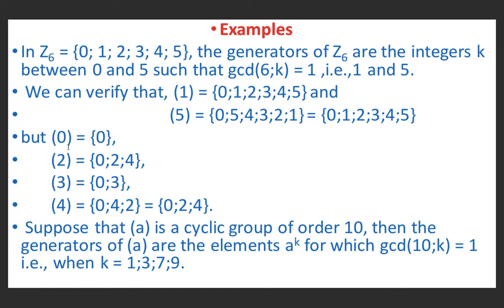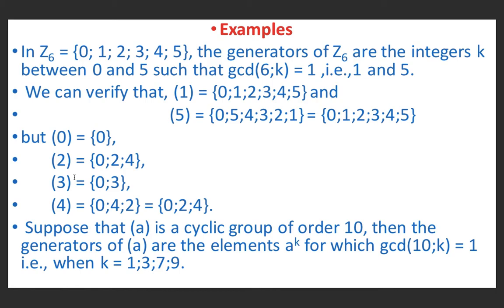But notice that the cyclic group generated by 0 is equal to {0}, the cyclic group generated by 2 is {0, 2, 4}, and the cyclic group generated by 3 is {0, 3}. The cyclic group generated by 4 is {0, 4, 2}, which is equal to {0, 2, 4}. So I think it is easy to calculate.